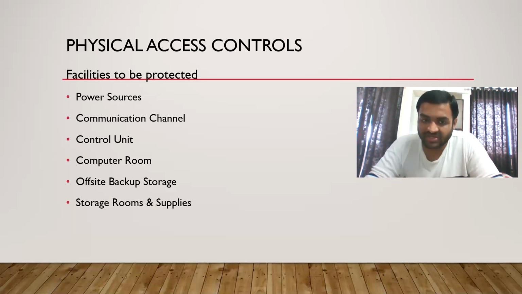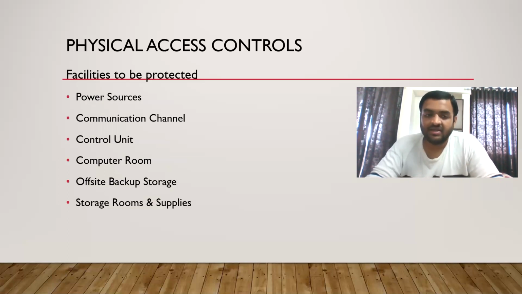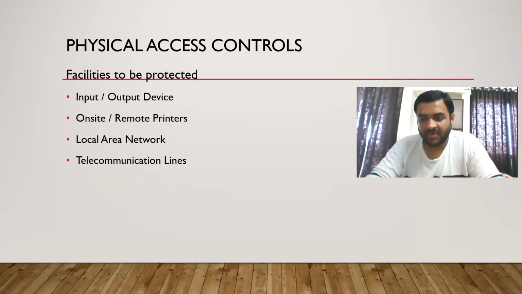Then we have telecommunication lines, communication channel, power sources and LAN. These are basically only about communication. So LAN, telecommunication lines, communication channel, power sources, and in the beginning we had a pen drive, that is an input device, then the printer, an output device, and the printer can be on-site or remote.